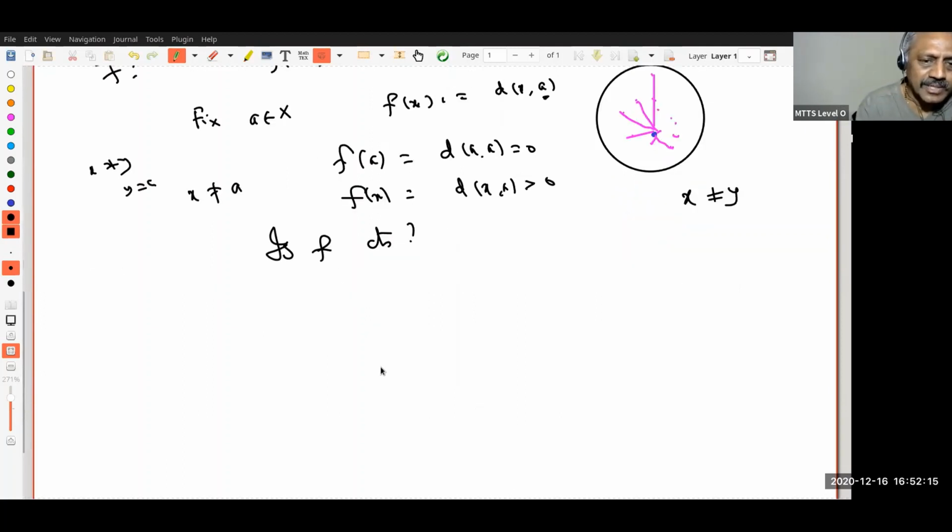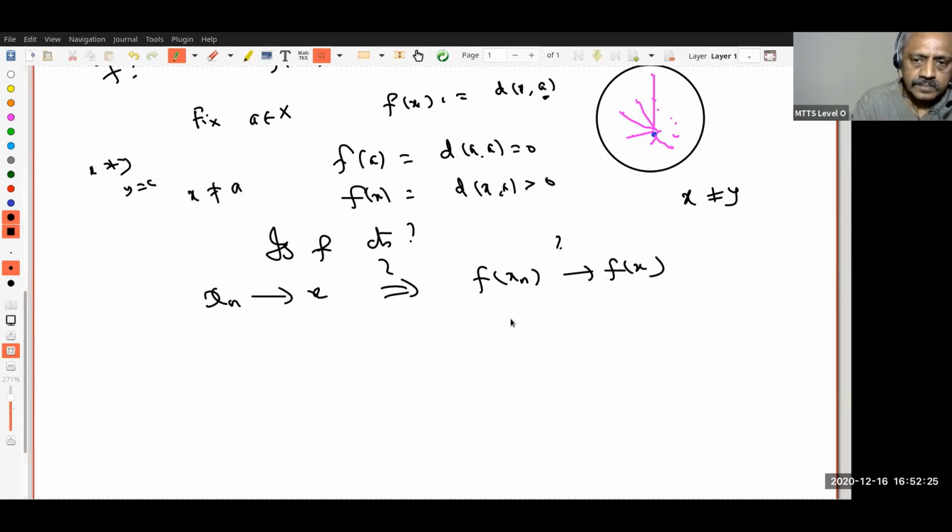So to answer my earlier question, all I have to do is check whether it's continuous. So continuity, what does it mean? I have to say if xn converges to x, does it imply f of xn converges to f of x? Right? So when does f of xn converge to f of x? That means, see, these are all real numbers now. This is d of xn, a and this is d of x, a. So this is convergence in R now. You follow that?